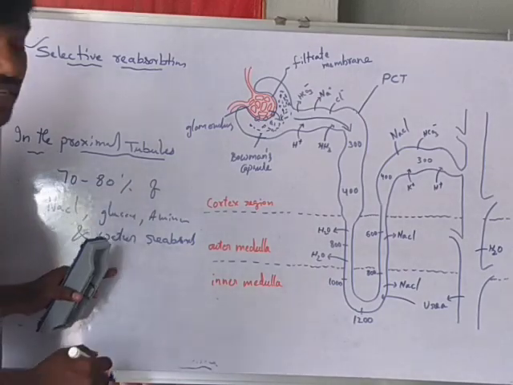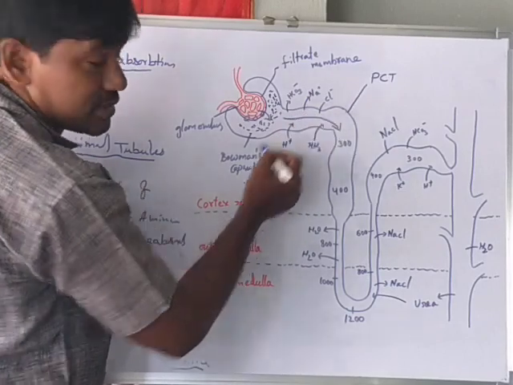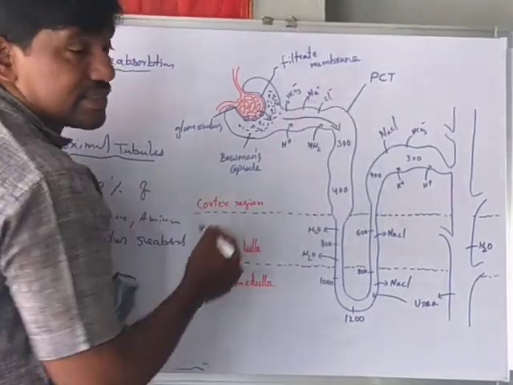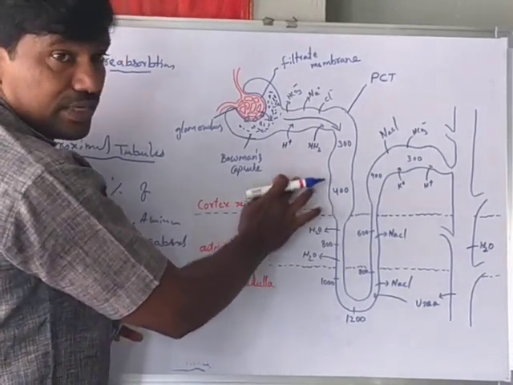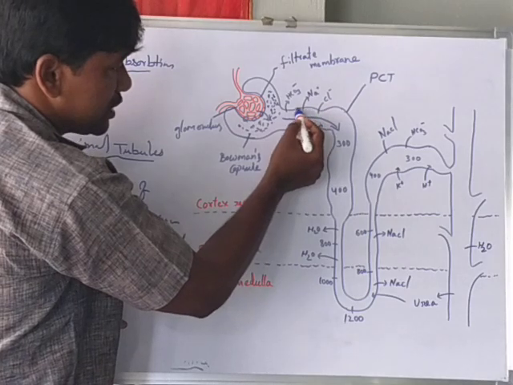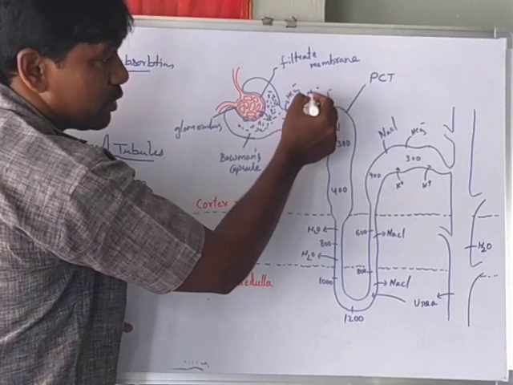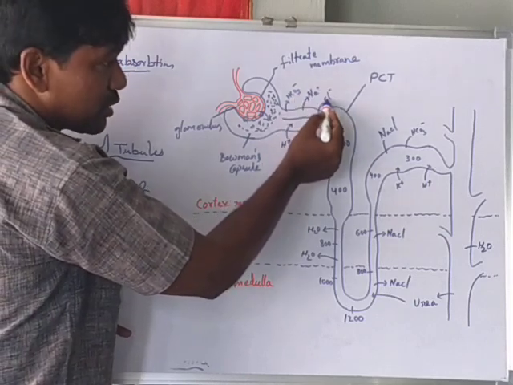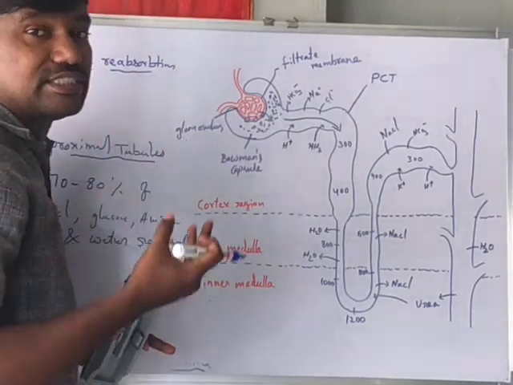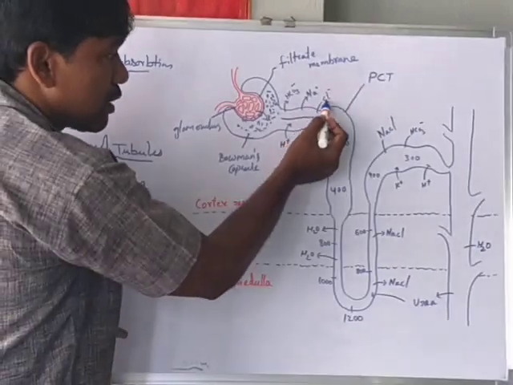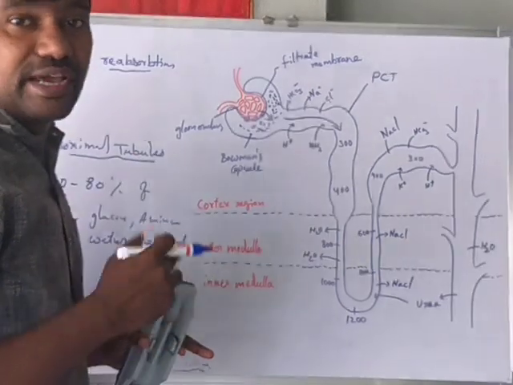Here the sodium chloride is reabsorbed into the interstitial fluid of the kidney. The wall of the renal tubule reabsorbs the sodium chloride. Sodium is actively reabsorbed, but chloride ions are passively reabsorbed. Active means they need energy; passive transport of chloride does not require ATP energy.